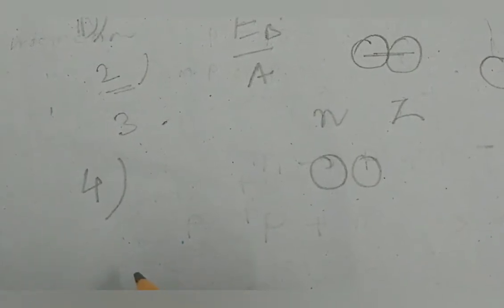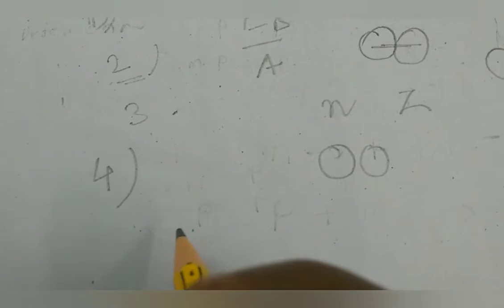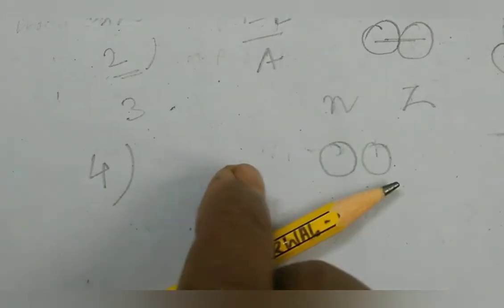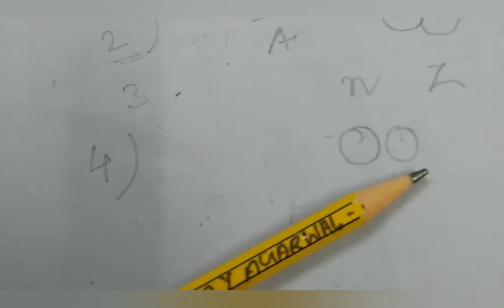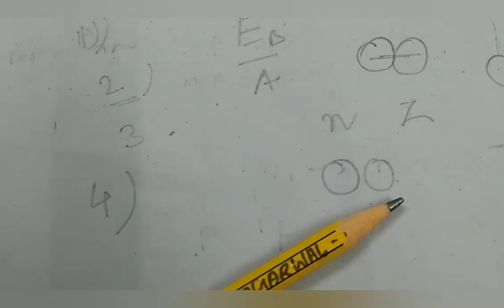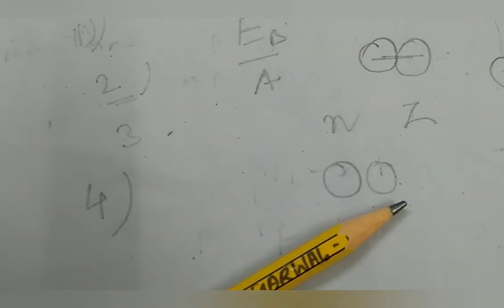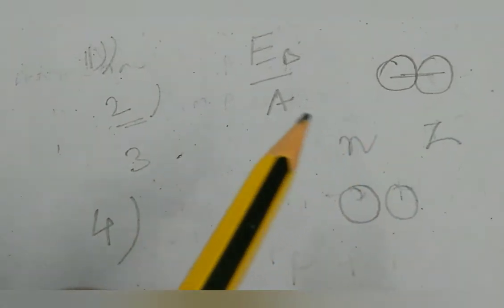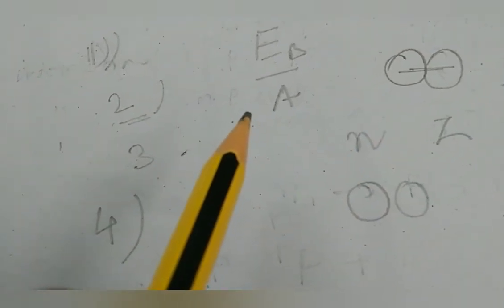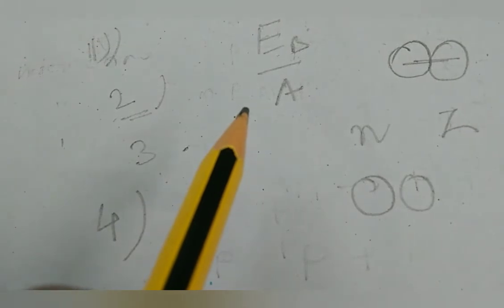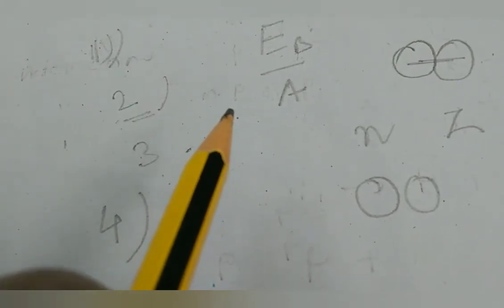Similarly, when energy is given to a nucleus by bombarding it with projectiles, a compound nucleus is formed which emits nuclear radiations almost immediately.